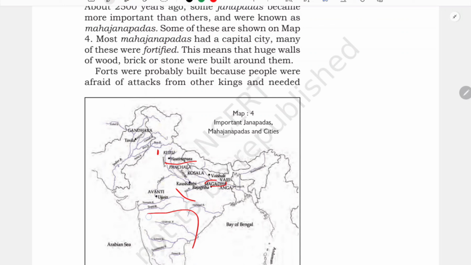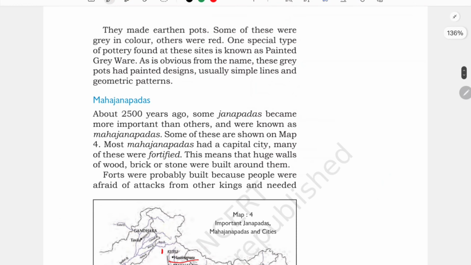In the south you will not see such things, isn't it? Such sites have not been recovered or excavated, because what we have learned is that they were still living in the Stone Age, that is the Megalithic period. No literary source was found. But here we started finding literary sources, that is the Vedic sources, and through that we came to know that such things were there. Like Avanti is also a Mahajanpad.